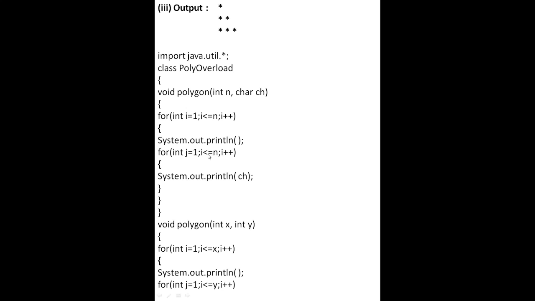This is the j loop. By mistake I have written i here, but you will write j here. Then curly bracket, System.out.println. Now the character will be printed here. Curly bracket close, because we have opened three times, so we will close three times.